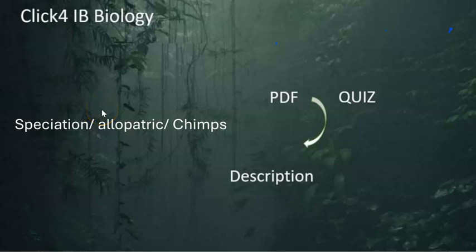Our overall topic is evolution and speciation, and now we're moving on to look at some of the theoretical explanations for speciation. In this video, we're going to be looking at allopatric speciation mechanisms in chimpanzees.